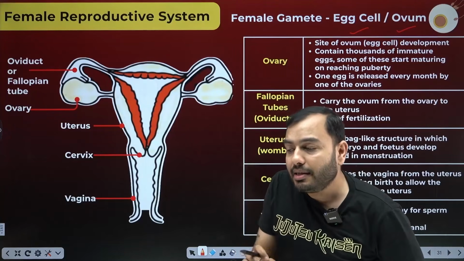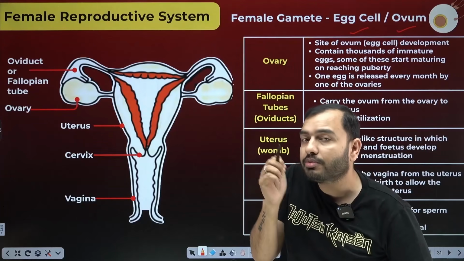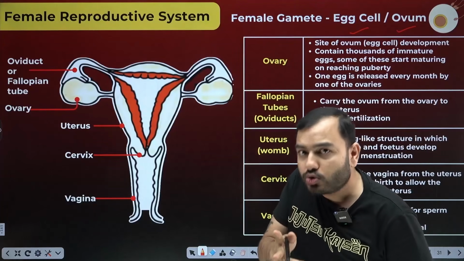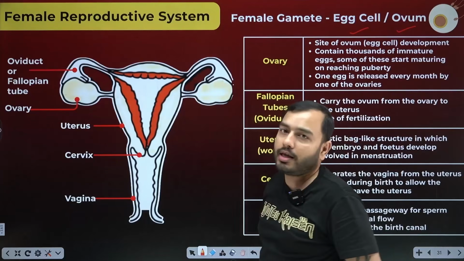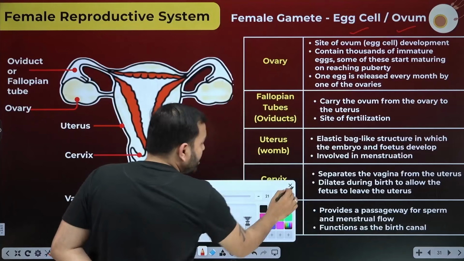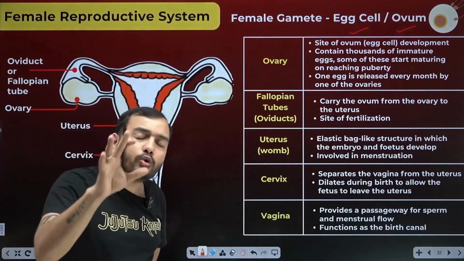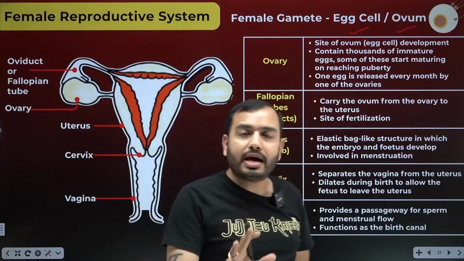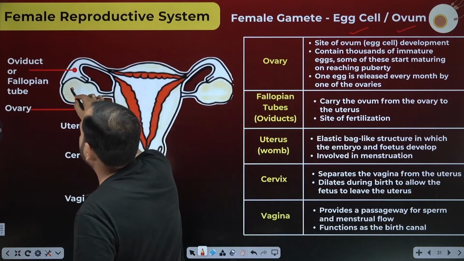Now, the male gametes, that is male sperm, are formed in the testes. Just like boys have two testes, girls have two ovaries. When girls are born, many egg cells, ova, are already stored inside their ovaries. When girls are born, it is decided how many egg cells they will have. It is decided right from the mother's womb.